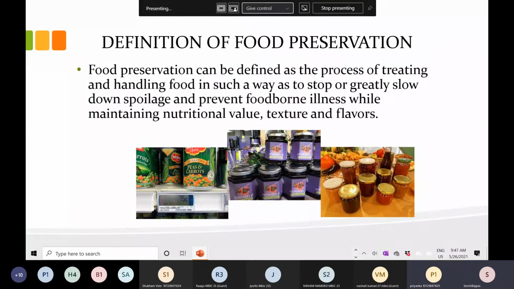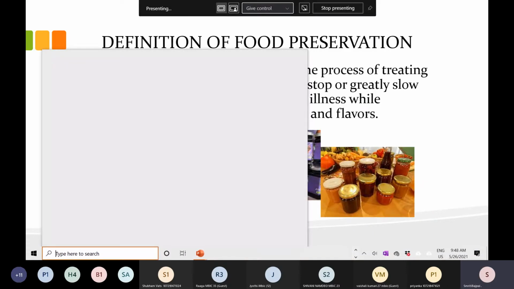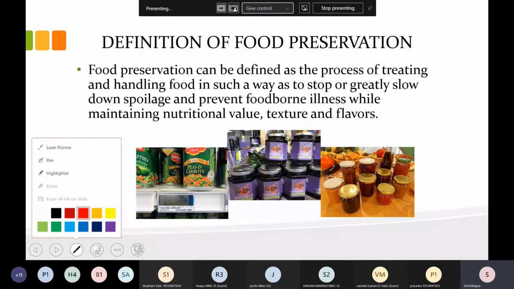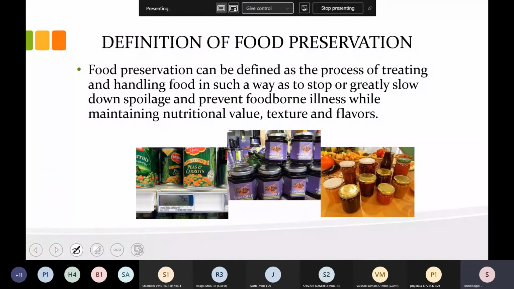Earlier also, when we were taking our food infection topic, we have seen that on the basis of the spoilage we have defined the food into three categories.